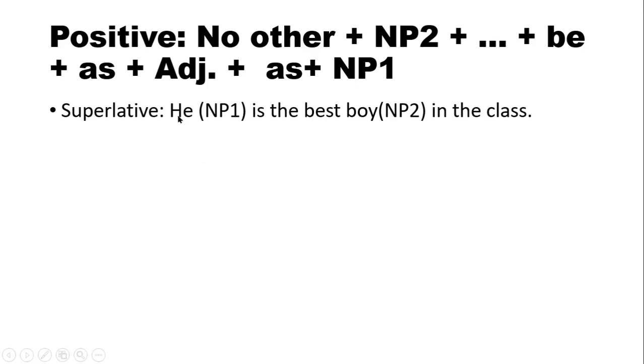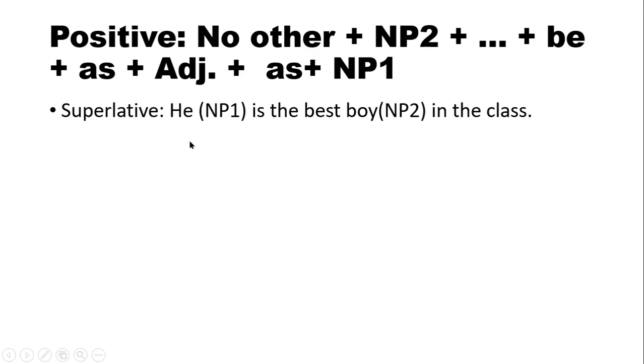NP2. Which one is NP2 here? For your better understanding, I have written NP1 and NP2 here. So the boy is NP2 here. So we will write down no other boy, and then the rest of the sentence, in the class, then the be verb is, then as according to the structure. No other boy in the class is as, then what? Then we have to write down the adjective. So here you see the best is the superlative form of the adjective here. So we have to write down the positive form of this superlative adjective.